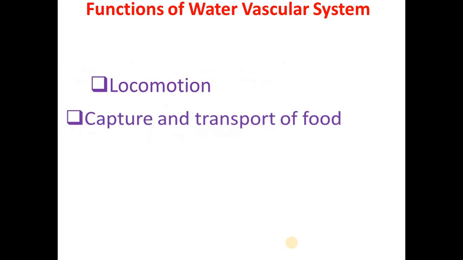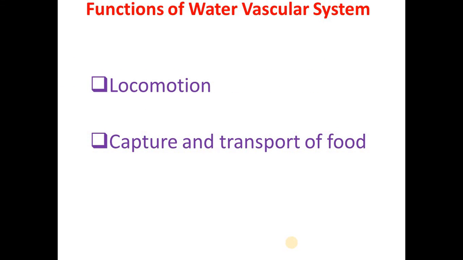Following are the different functions of this system. First, locomotion. The most peculiar and interesting role of the water vascular system is in locomotion. The body is moved by the stepping action of the tube feet, which are alternately adhered to and released from the substratum on which the animals move. This happens with the entry and exit of water.